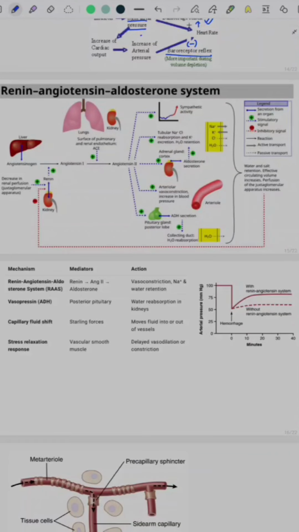Coming to the intermediate and long-term regulation of BP, we have already seen different mechanisms, so let us club the two processes and study them together. These are principally maintained by the renin-angiotensin-aldosterone system of the kidney.